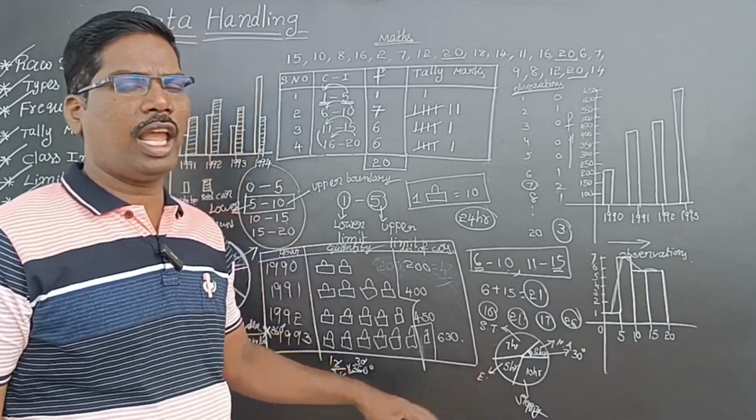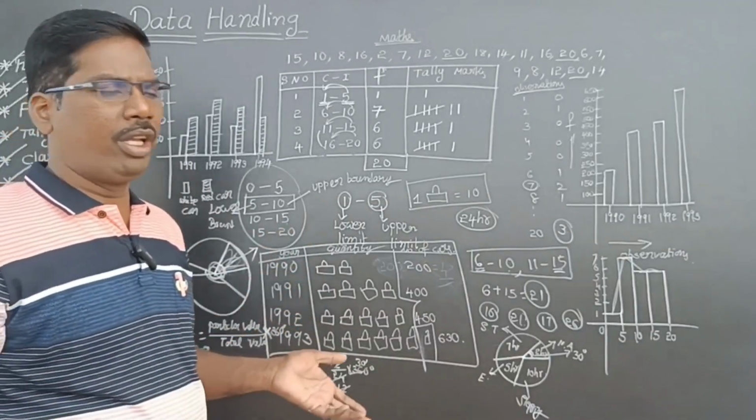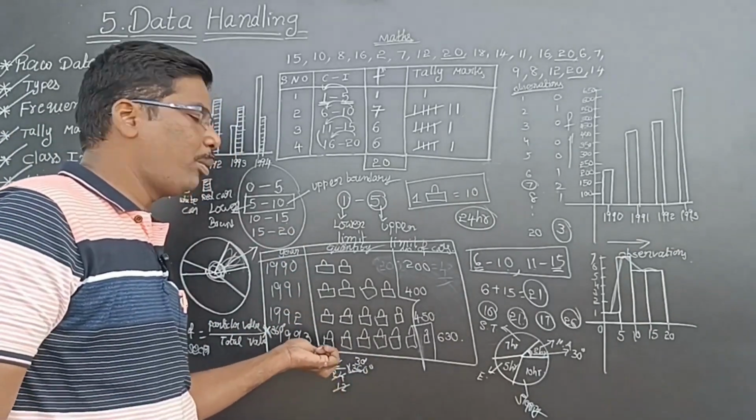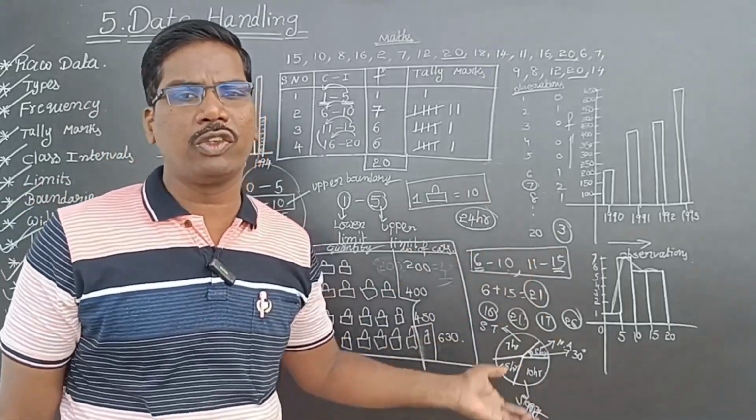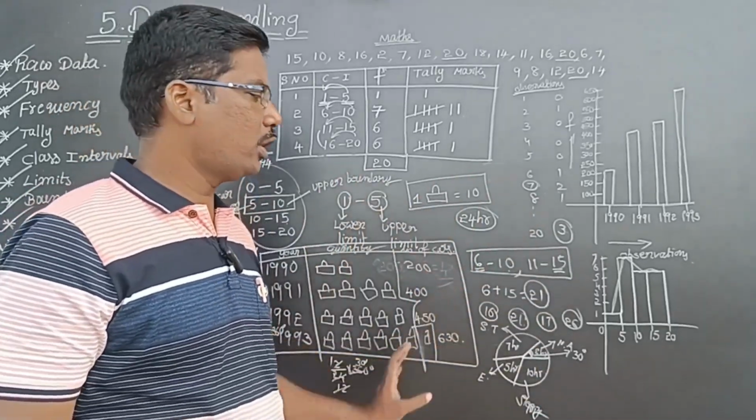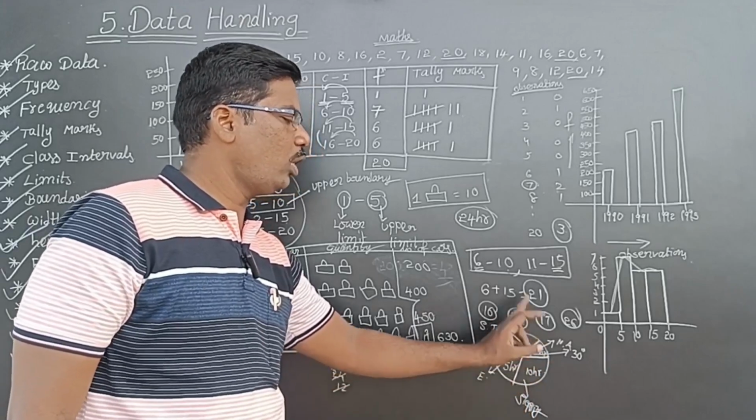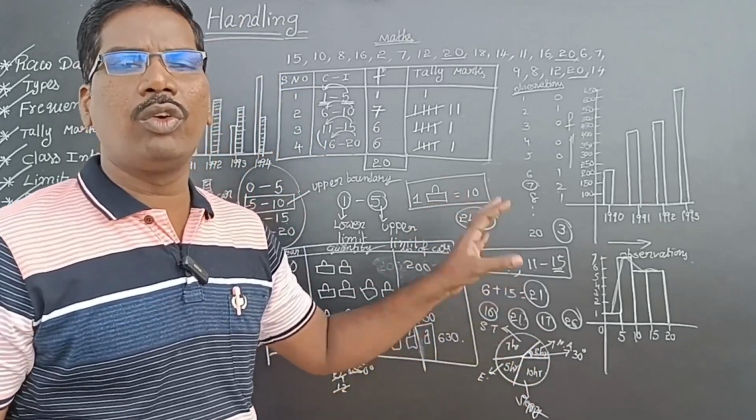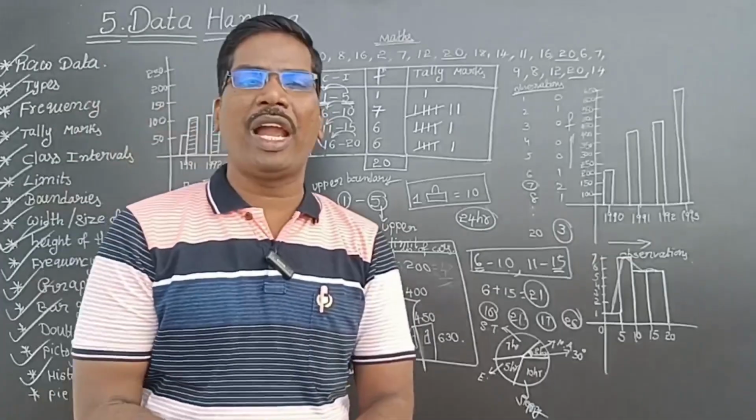Like that, every angle will come. If I take multiples of 24, then I can get 30 degrees, 50 degrees, 40 degrees, and so on. The sum of all the angles will be 360 degrees. So this is 30 degrees, this is some degrees, and the total is 360 degrees. Like that we can represent the data in a circle graph or pie chart.